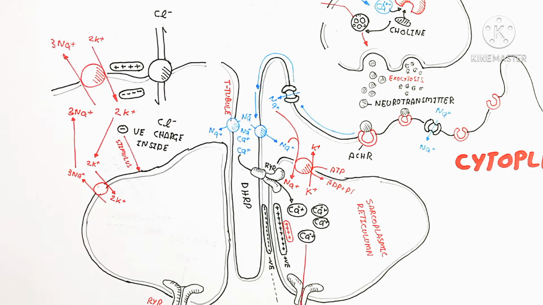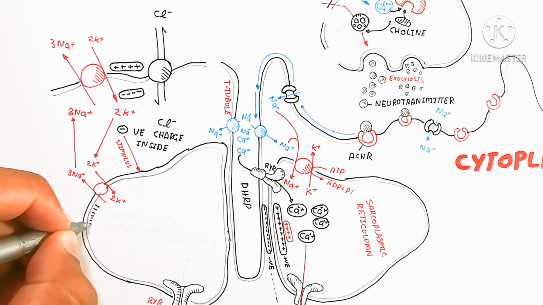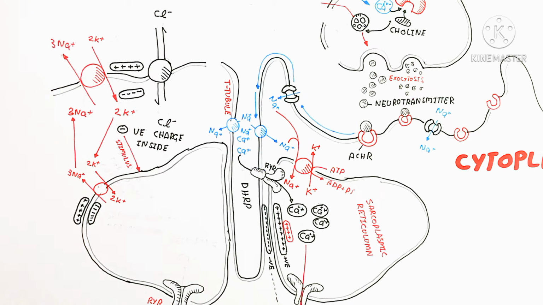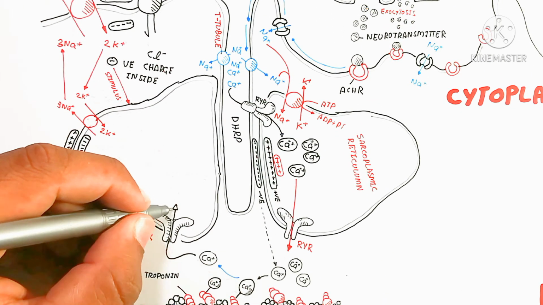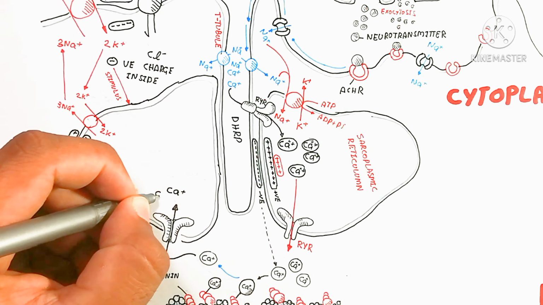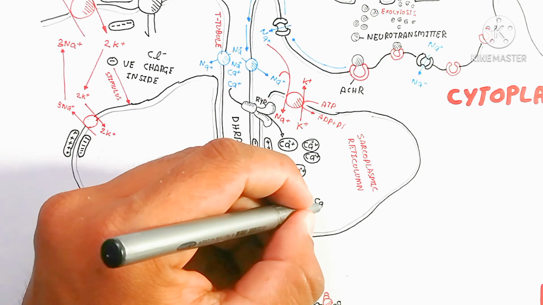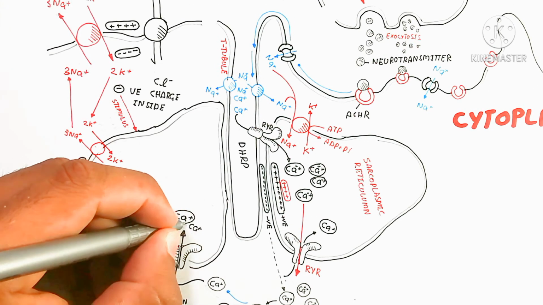So you should remember these things. That's very easy to understand. It's not complicated. Just watch these things. The RYR channel will receive the calcium ion. Why? Because inside will be created a negative charge. So it is important to note that.